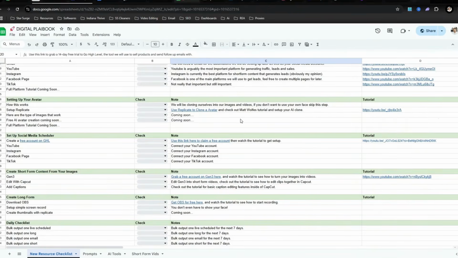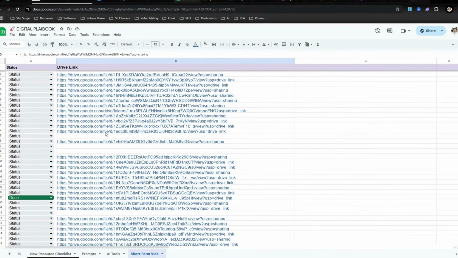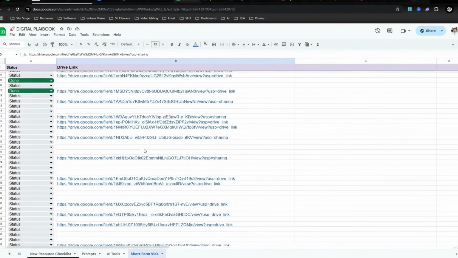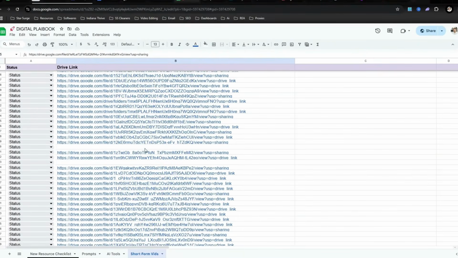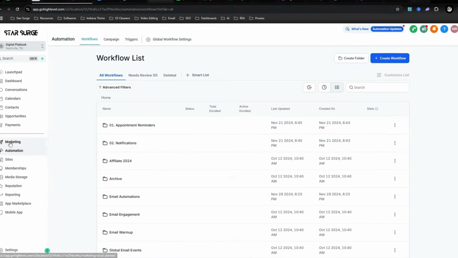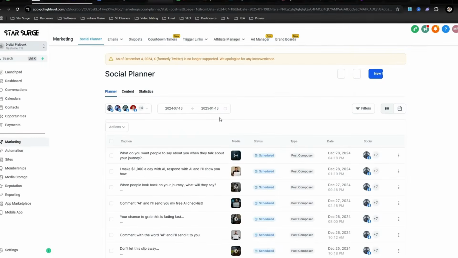But if you don't want to do that, that's why I have a section over here called short form videos. And there's 200 plus done for you videos that you can go ahead and download and then post inside of your scheduler, which is inside of GHL. And that's the last thing I want to talk about right here, which is the social planner.